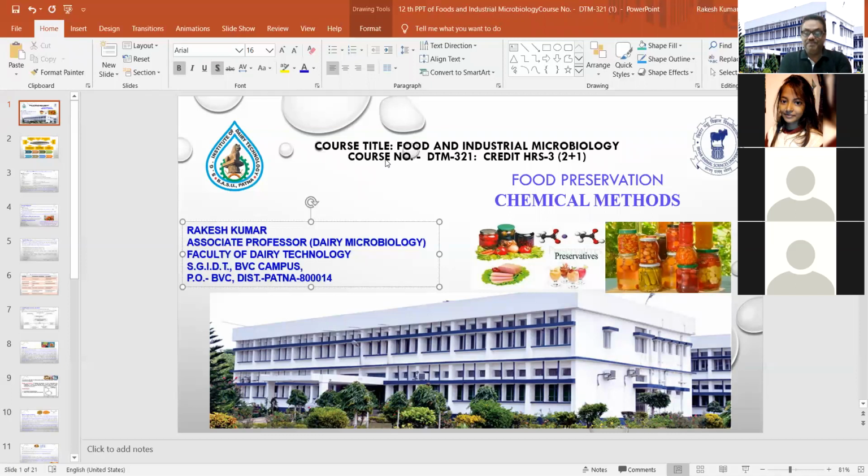What we were doing previously, people were using different types of sugar in jam, jellies, different types of candies and fruit juices. Thereafter, people started using different kinds of salt and vinegar, especially for alcohol production and in the preparation of different types of pickles.